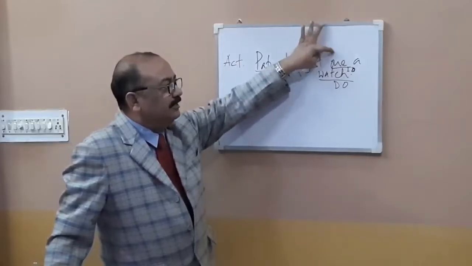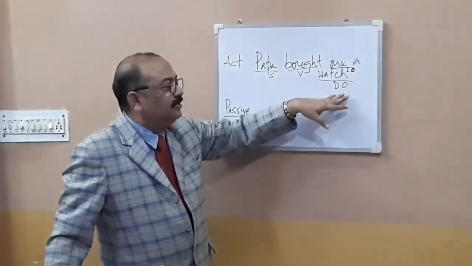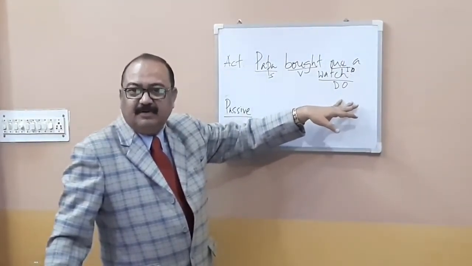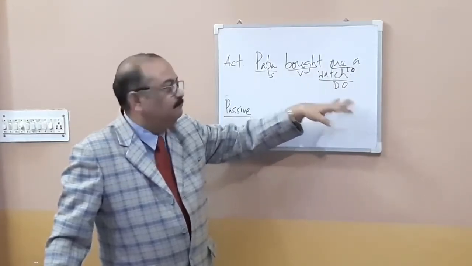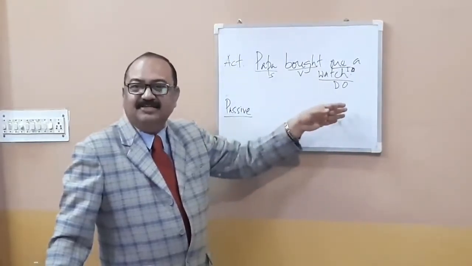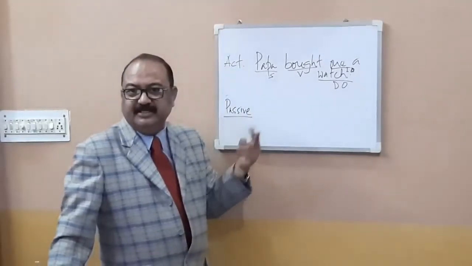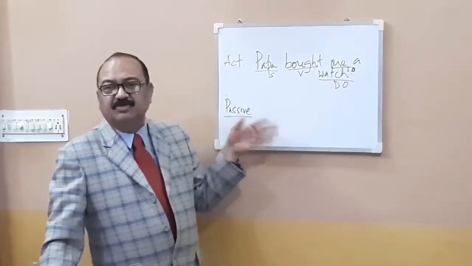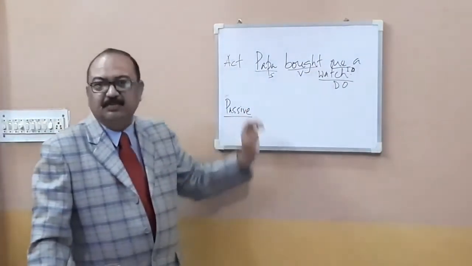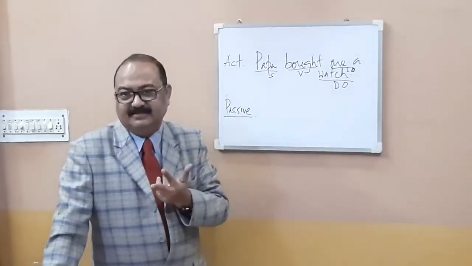The indirect object is mostly a living being, a pronoun, and the direct object is something inanimate, non-living. This way you can remember. Most of the time it is like that. My father bought me a watch, he gave me a present, he teaches me English. These are sentences where you have two objects, indirect object and direct object. Suppose you get this, then I think it is easier to make a passive voice. Why? Because passive voice can be made in two ways.